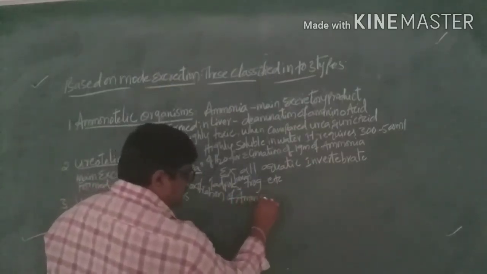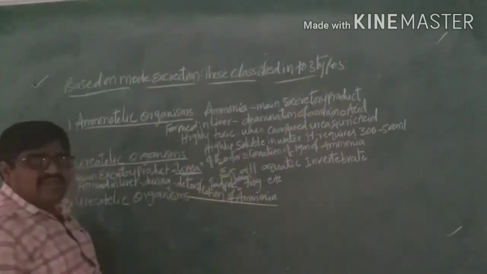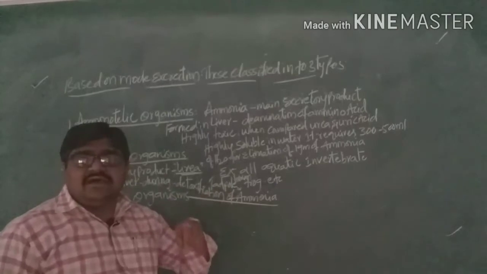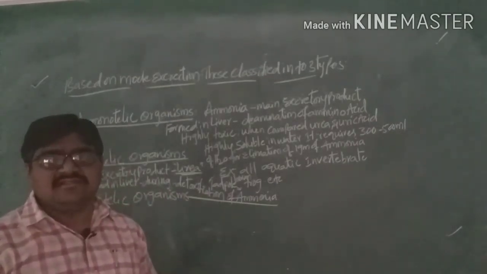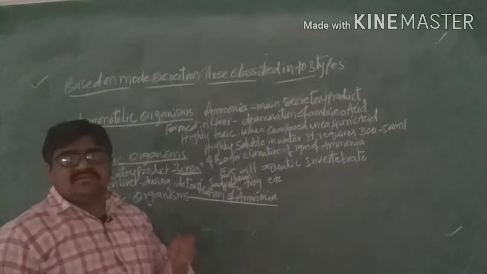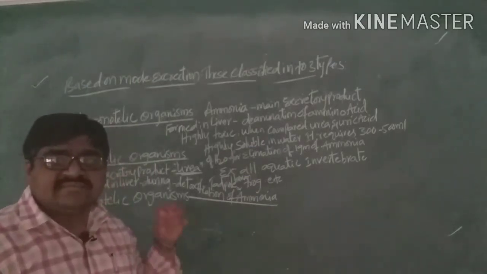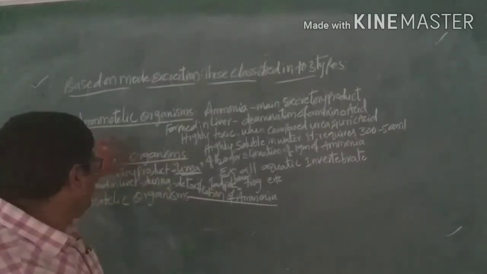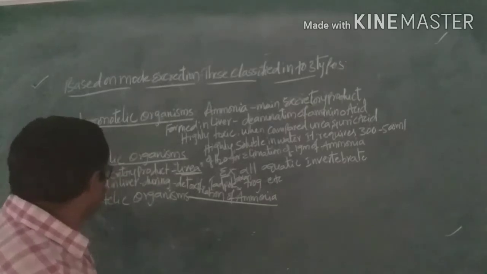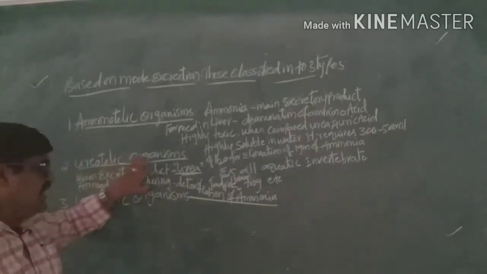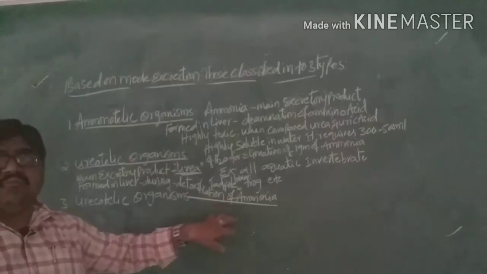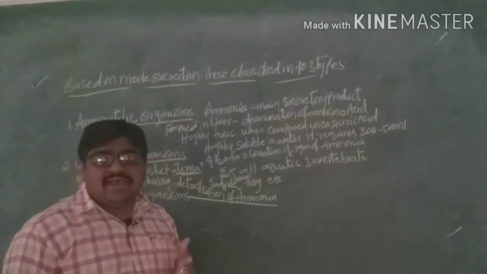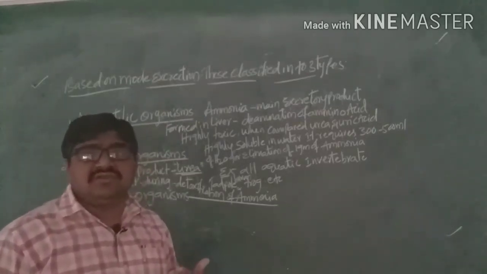That means from the detoxification of ammonia, urea is produced. So urea is also an excretory waste material. Organisms which excrete the main excretory product in the form of urea we call ureotelic organisms. When ammonia is present, it is removed through detoxification, because it is harmful.